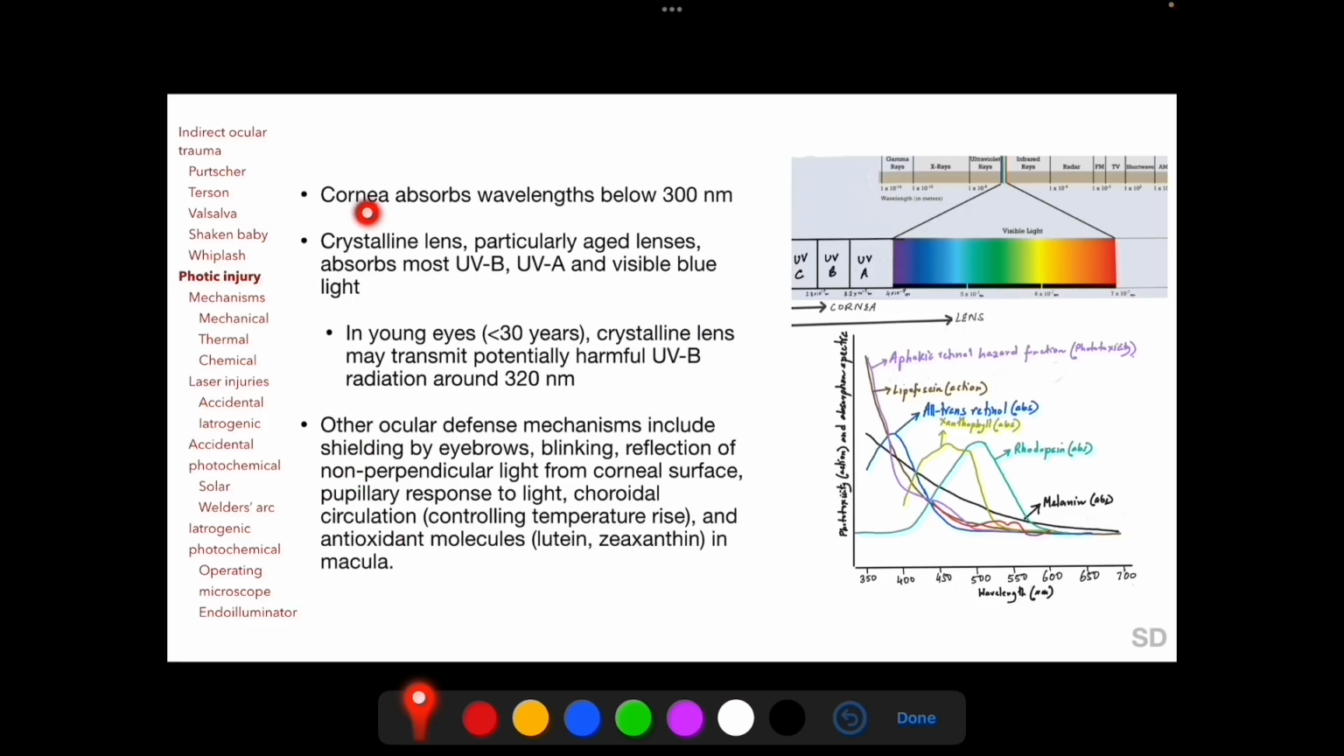The cornea absorbs almost all wavelengths below 300 nanometers, whereas the crystalline lens, particularly aged crystalline lenses, absorb most UVB, UVA, and visible blue light. But in eyes of young individuals, the crystalline lens may transmit potentially harmful UVB radiation around 320 nanometers. Other ocular defense mechanisms include shielding by eyebrows, blinking, reflection of non-perpendicular light from the corneal surface, pupillary response to light, choroidal circulation, which controls temperature rise in light-exposed tissue, and antioxidant molecules, specifically lutein and zeaxanthin in the macula.